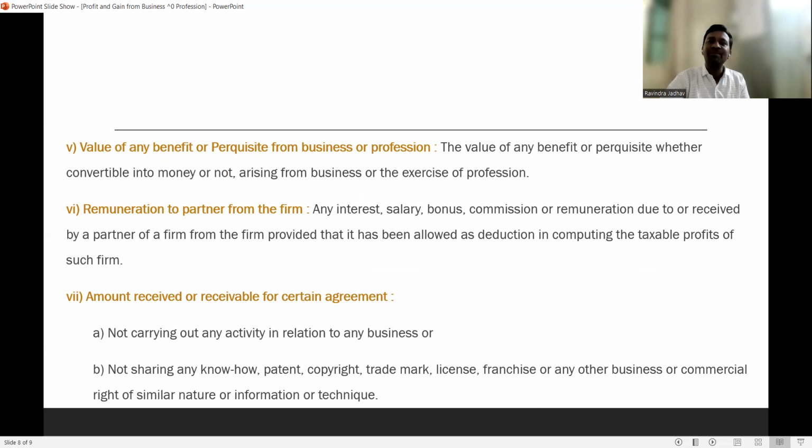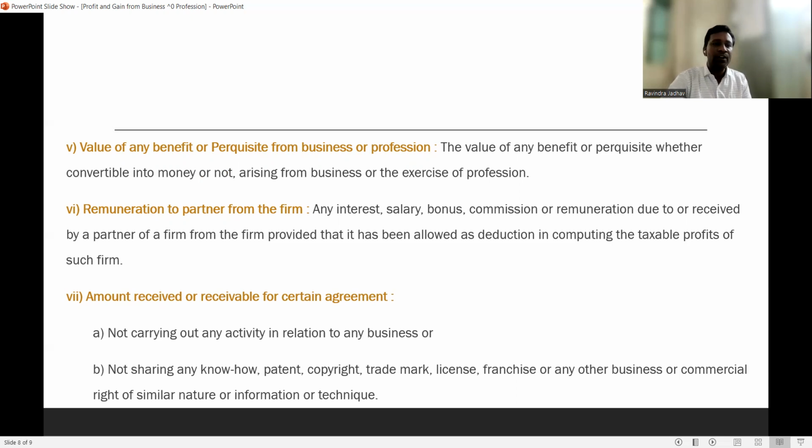Then remuneration to a partner from the firm. Any interest, salary, bonus, commission, or remuneration due to or received by a partner of a firm from the firm, provided that it has been allowed as a deduction in computing the taxable profit of such firm.